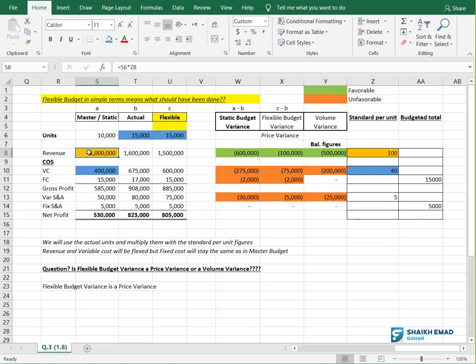Why am I calling it master budget revenue? I am not calling it master standard revenue. Getting it? I am not calling it standard revenue. I am calling it budgeted revenue. Why? Because this is totality. This is a total figure. So remember this: when we are having a total figure, it's called budget and per unit figure is called standard. Question for you. The question is that standard is based on budget or budget is based on standard.